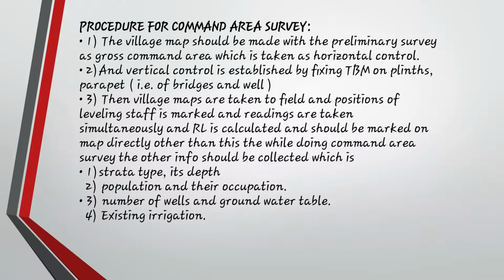Okay, so as we all know, India is a country where 70% of the people are dependent on agriculture. So we all know why it is important to make an irrigation project. Next is number of wells and ground water table. Like वहाँ पे उस एरिया के रीजन में आपको देखना है कि कितना कुआं है और what is the depth of water table, कितना गहराई में water table है. You need to keep that in mind. And existing irrigation, कौन सा irrigation वहाँ practice होता है, कौन सा सिंचाई वहाँ पे हम लोग करते हैं, that also should be kept in mind.